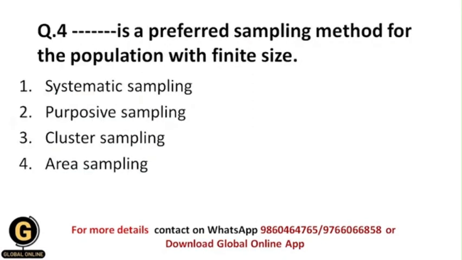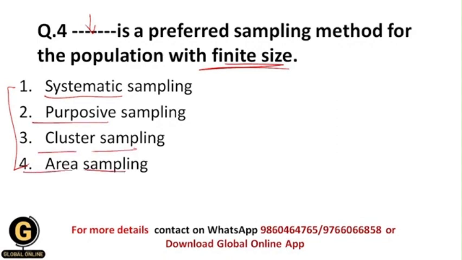Next, that dash is a preferred sampling method for the population with finite size. From these sampling techniques, which is the preferred one for a population with finite size? Whether it is systematic sampling, purposive sampling, cluster sampling, or area sampling.